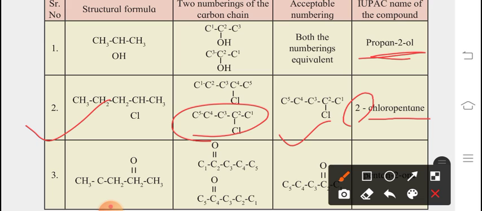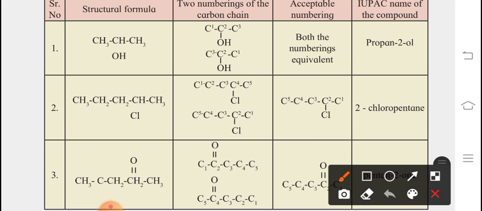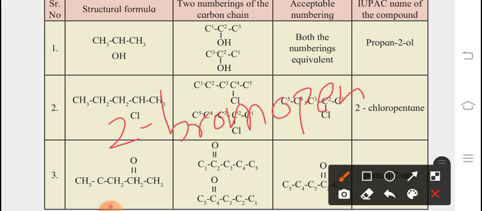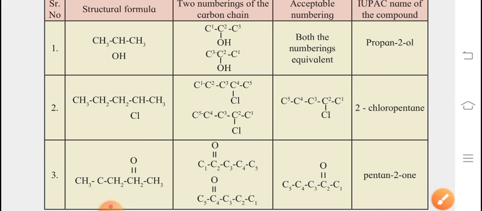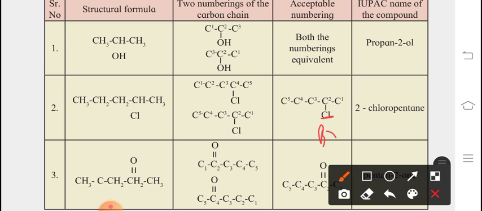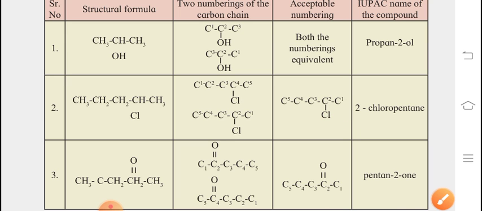And what is the meaning of this 2? It is at the place of 2. So the IUPAC name of this compound is 2-chloropentane. If you write Br instead of Cl, then what will be the name of this compound? Obviously 2-bromo, bromo will be there, so 2-bromopentane. If instead of this Cl you write Br, okay, clear.